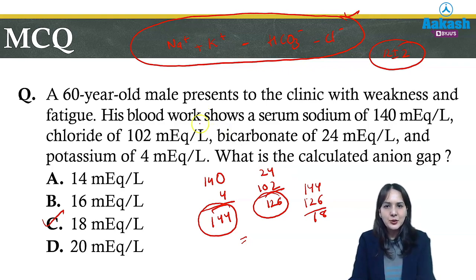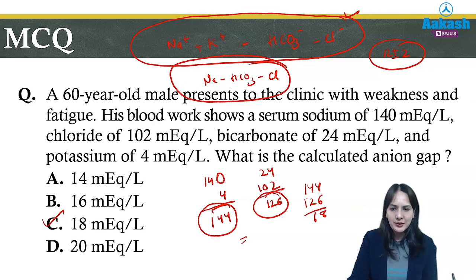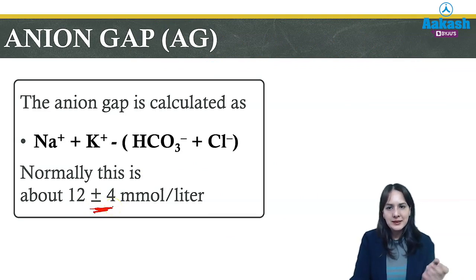So in that case, you can take sodium minus bicarbonate and minus chloride ion. So two formulas could be used in which potassium is to be added, and in the second, if potassium is not given, you can also ignore it. So this is the normal value. It is 12 plus or minus 4 millimole per liter, which is the normal anion gap.